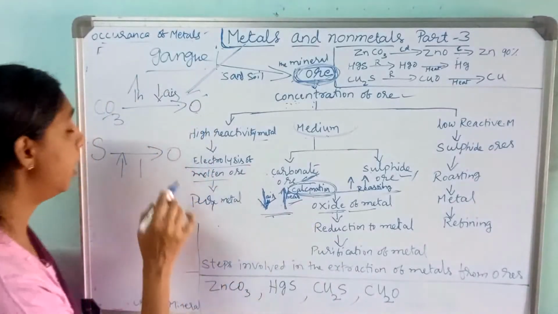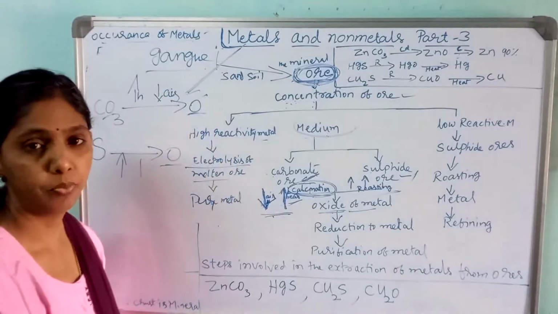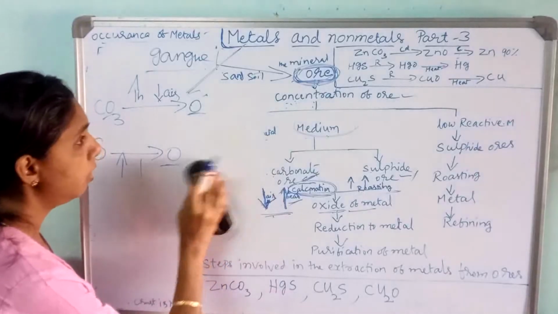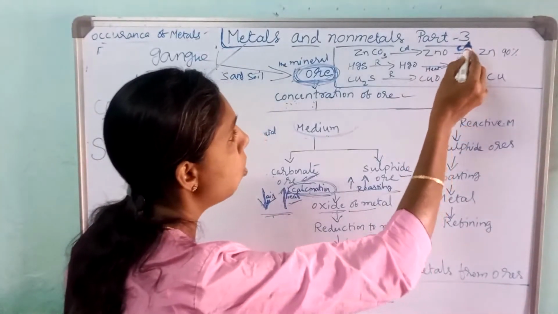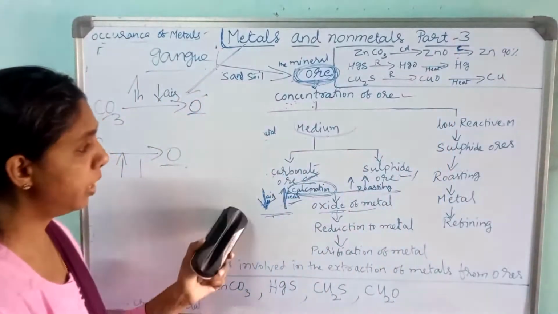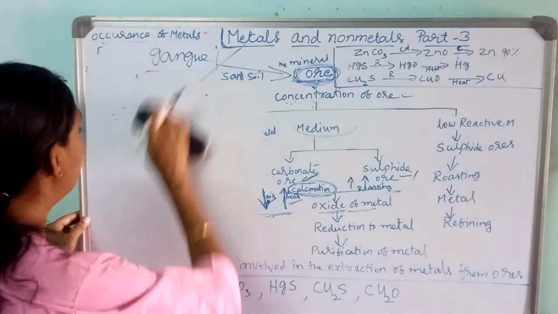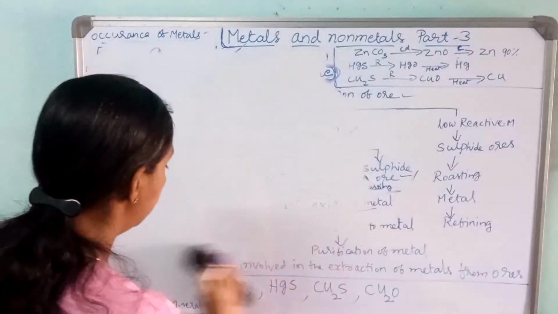What will happen? Again, the ore contains oxygen. So here they will use coke. They will use coke to reduce. For example, I will give you an example and then explain so that you will understand much better.